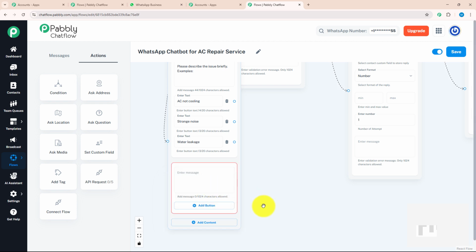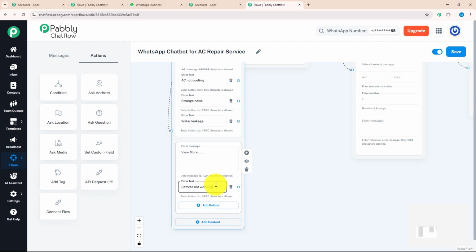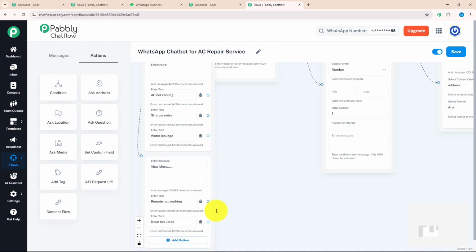As I want to give a few more options, I will click on add connect and after that I will select the text button option over here and enter my text, view more. And with that, I'm going to add a few more action buttons. Remote not working. In my next action button, I will enter issue not listed. Now for these 5 action buttons, I will give a separate message for each action button.